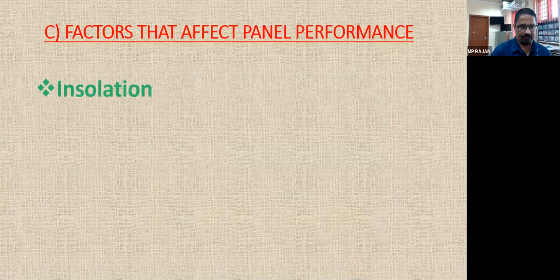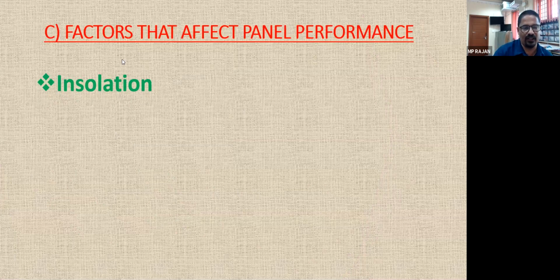So let us see what are the factors affecting the panel performance. Temperature, one thing we have seen, that is the most important. The second, other general factors which are affecting the efficiency, affecting the panel performance, affecting the fill factor. Number one is the insolation. What is the insolation? The total radiation on a particular space. Solar radiation, that is called insolation. How much insolation is coming?